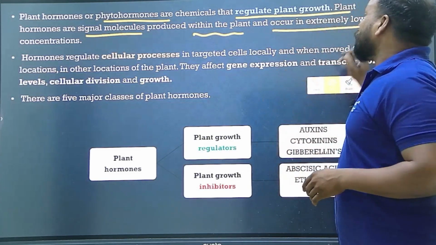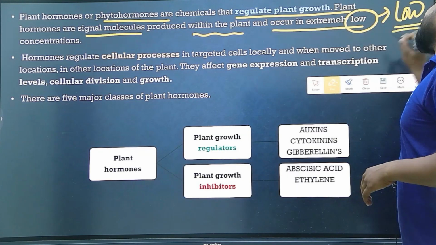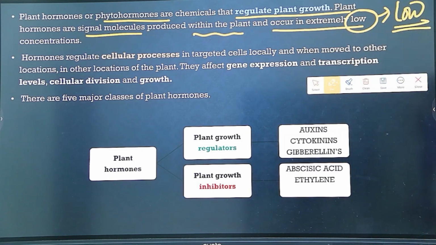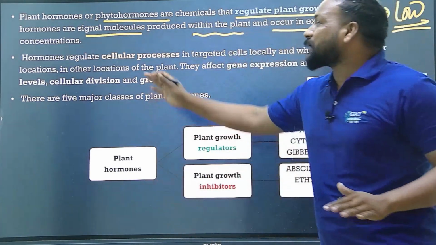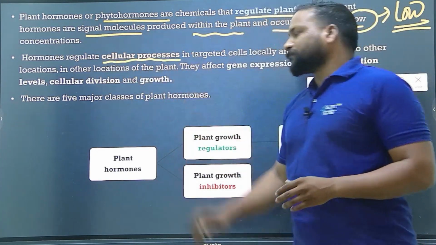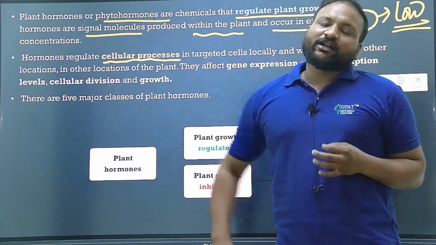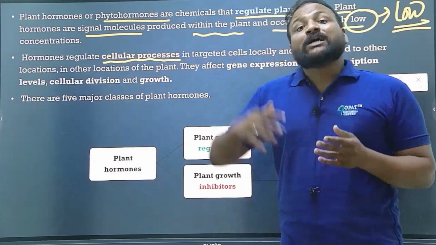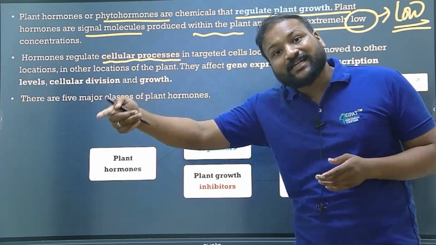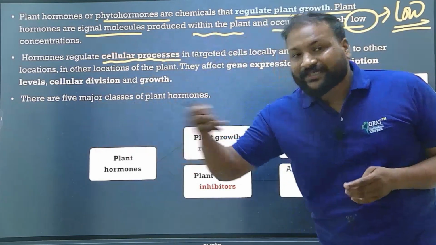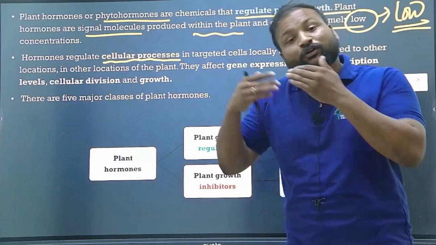And even though it is in very low concentration, do remember they'll ask you, at very low concentration they synthesize their hormones. But when it comes to the function, the hormones mainly regulate the cellular process, because a cell is the structural and functional element of our body. It can regulate all the functions. So this hormone will regulate the cellular process, and thereby, if you regulate the cellular process, all the biological functions will be regulated.